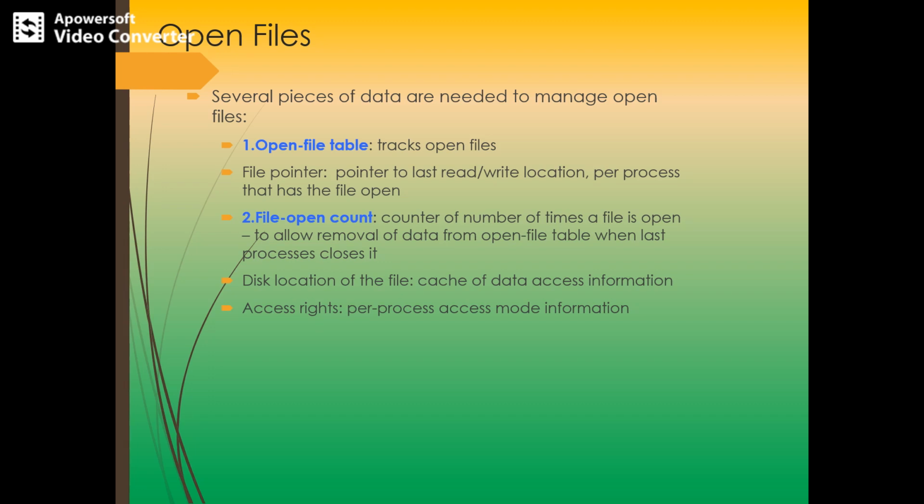The pieces of information associated with an open file are the open file table and the file open count. As files are closed, the operating system must reuse the open file table entry. Because multiple processes may open the file, the system must wait for the last process to close it. So there is a counter that keeps track of the number of opens and closes. When it reaches 0, the system knows it can remove the entry.